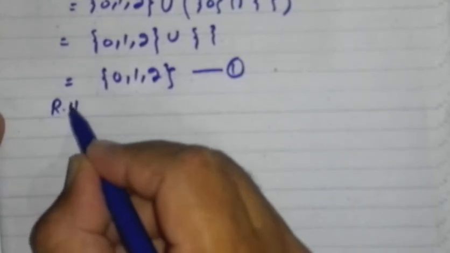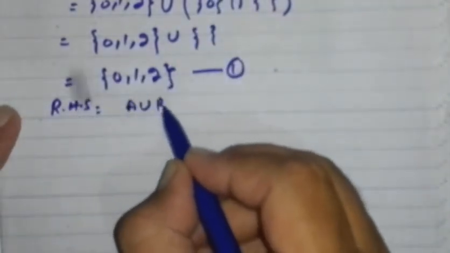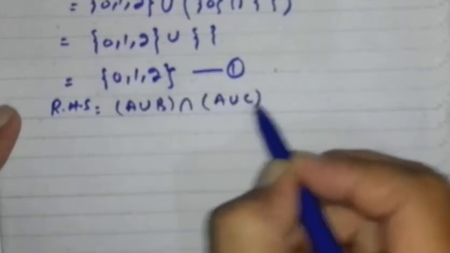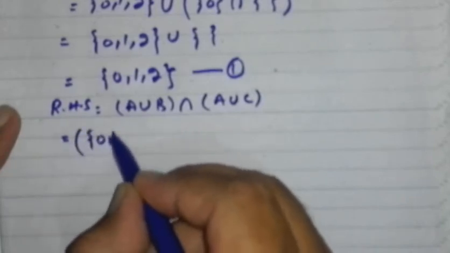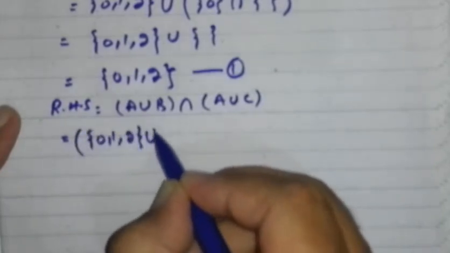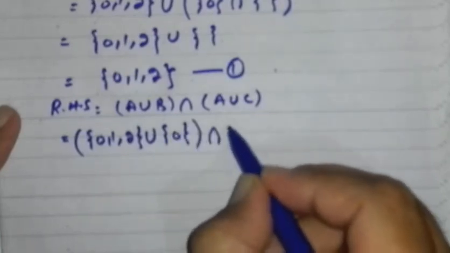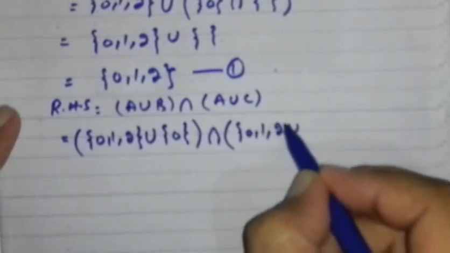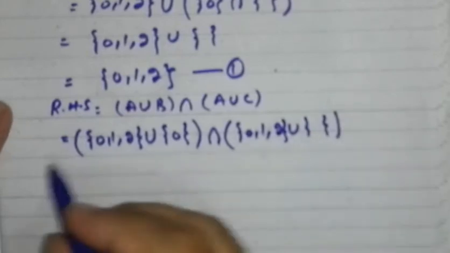Now the right hand side equals (A ∪ B) ∩ (A ∪ C). First write set A {0, 1, 2} union set B {0}, intersection set A {0, 1, 2} union set C, which is empty.